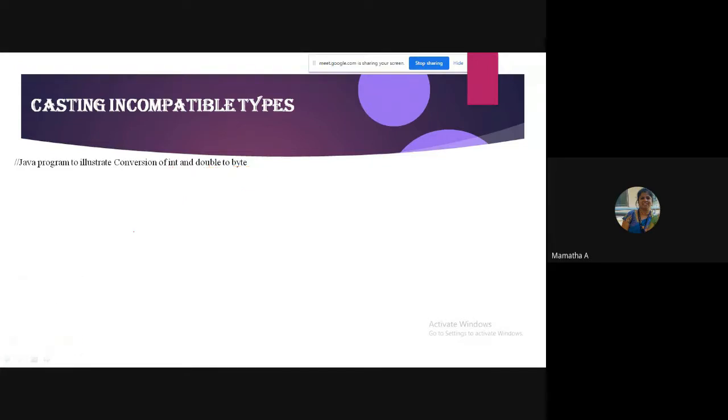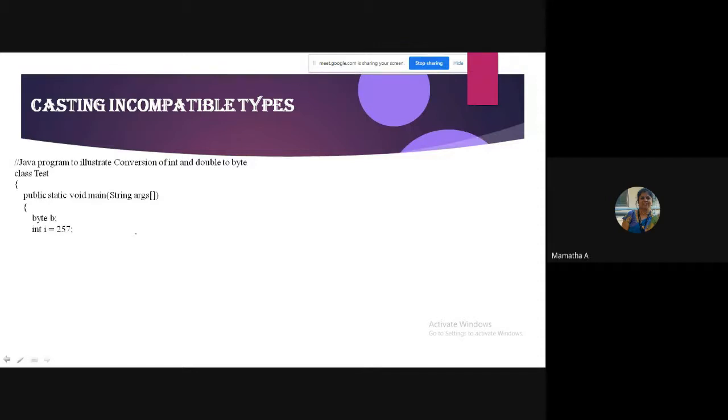Okay. Let us see now. A small program I have taken. So I declared one variable, B, which is my byte variable. I declared one variable I, which is an integer. You can just observe the integer value is 257.